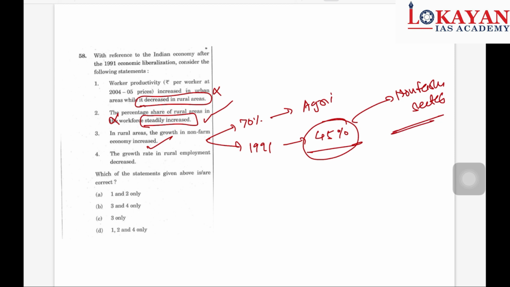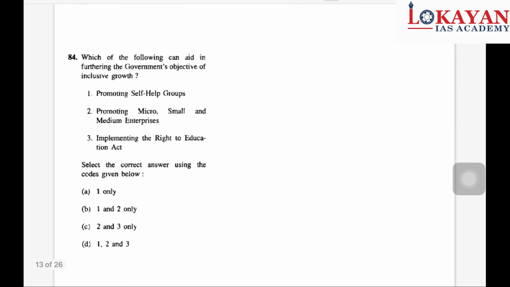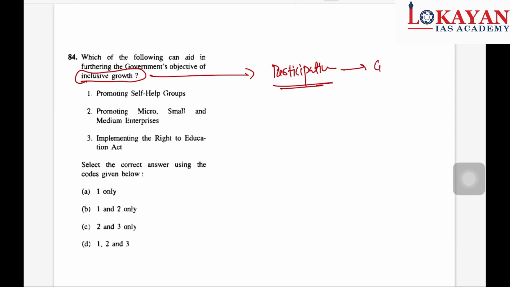This is correct. And the growth rate in rural employment has decreased. So this is also a correct statement. So the answer is 3 and 4 only. Let's move to the next question. Again, an easy question. Which of the following can aid in furthering the government objective of inclusive growth? Inclusive growth, where the participation of each and every sector is there in the growth.